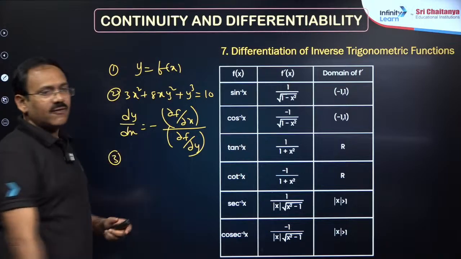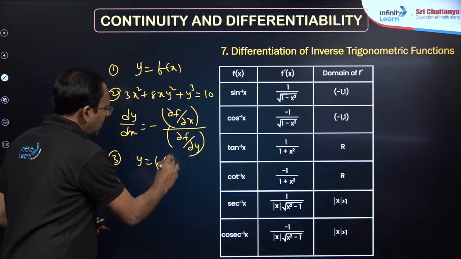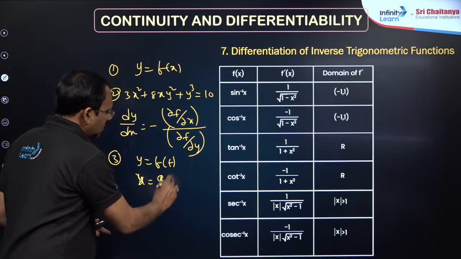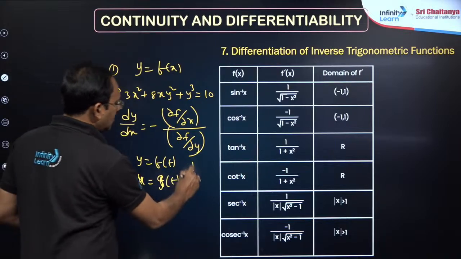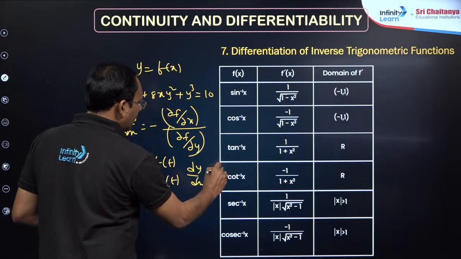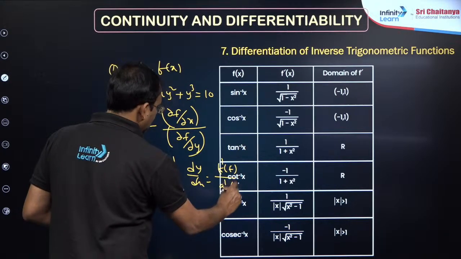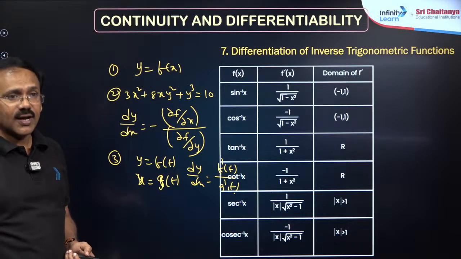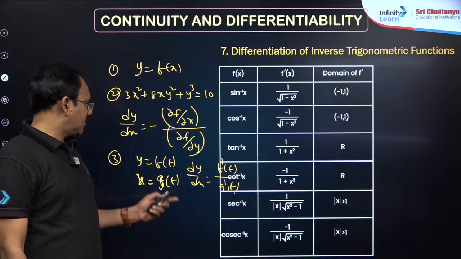Third, parametric differentiation, my dear friends. Suppose y is given in terms of t as f of t, and x is given in terms of g of t. How to find dy by dx? In this case, dy by dx is nothing but f dash of t by g dash of t, or dy by dt by dx by dt, my dear friends. Okay, yeah, dy by dt by dx by dt, that's it.